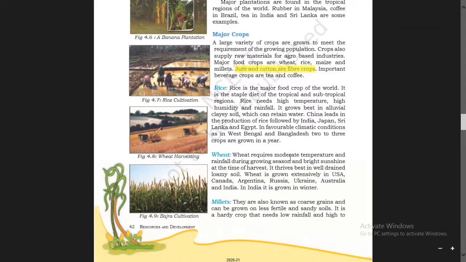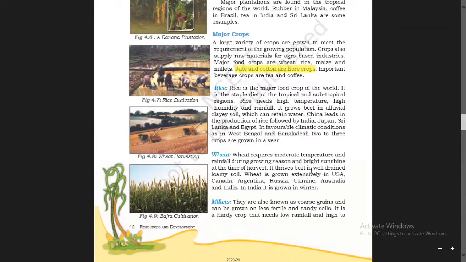Wheat. Wheat requires moderate temperature and rainfall during the growing season and bright sunshine at the time of harvest, that means when the crop is ready for cutting. It thrives best in well drained loamy soil. But rice requires alluvial clay soil, while wheat requires loamy soil.